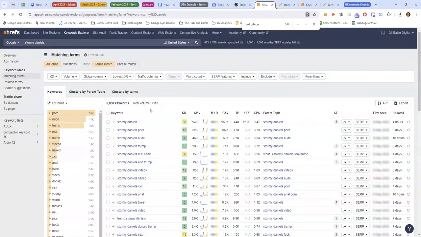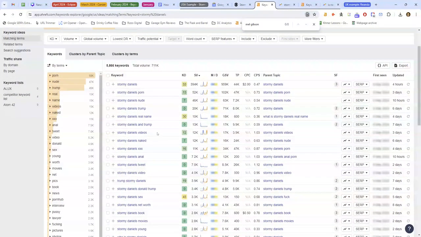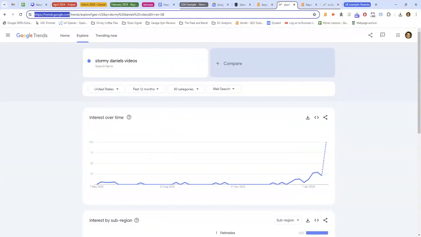So I put Stormy Daniels into Ahrefs, and the one that jumped out at me was Stormy Daniels' video. You can see in Ahrefs it seems to be spiking at the moment, and I put that into Google Trends, and what do you know? There's a huge spike. So the public sentiment that this is telling me is that people are curious about Stormy Daniels' porn career off the back of the fact that she had sex with Donald Trump.